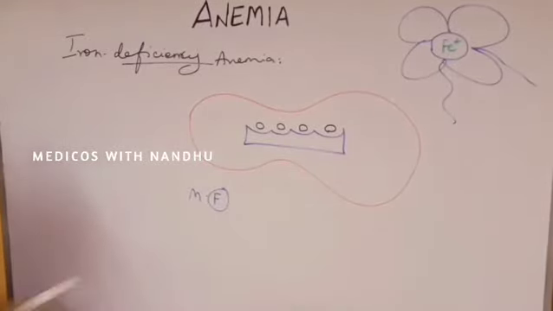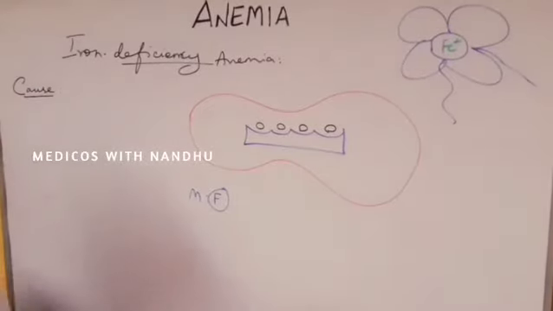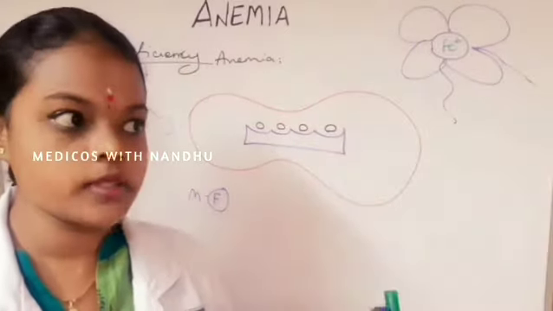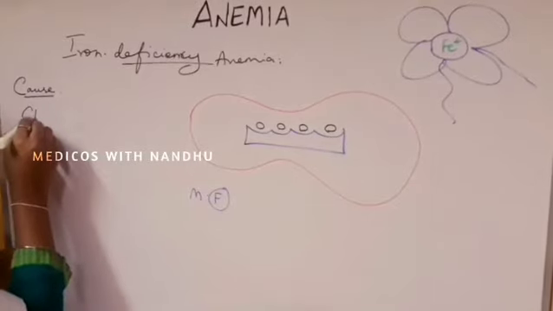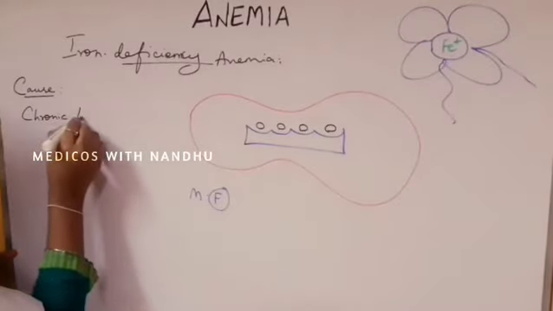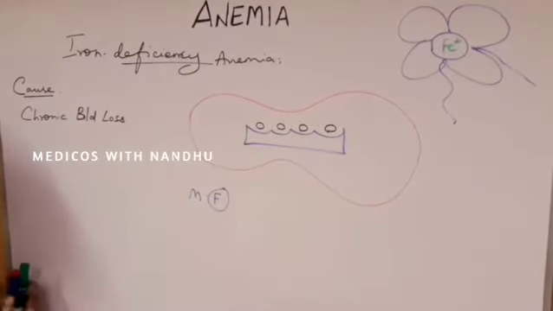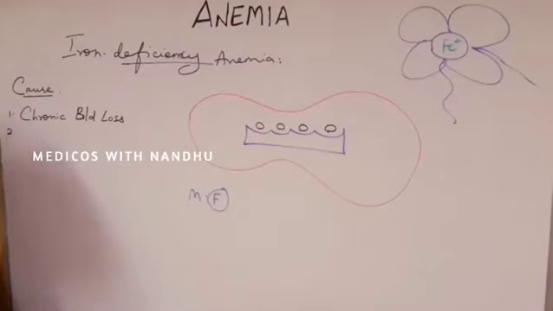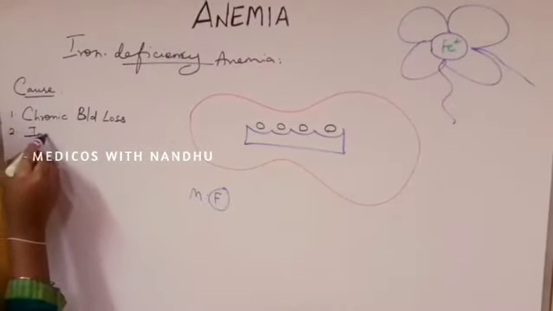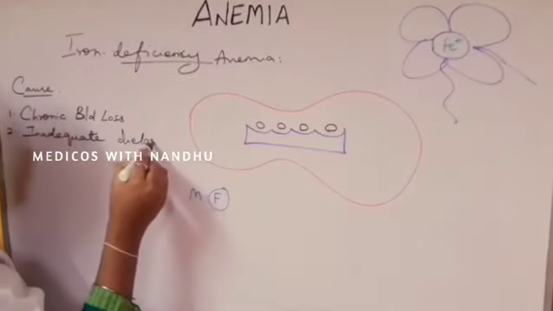What are the causes? How do we get iron deficiency anemia? Anemia, in simple terms, means there is blood loss. So there will be chronic blood loss, and due to chronic blood loss, anemia occurs, mainly iron deficiency anemia. This was the first point. Second, due to inadequate dietary intake of iron.